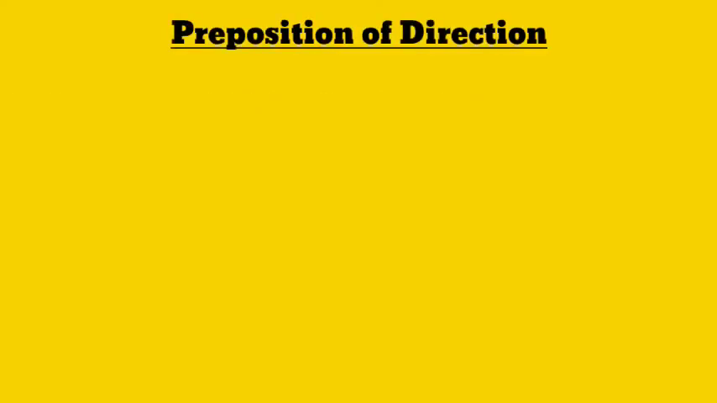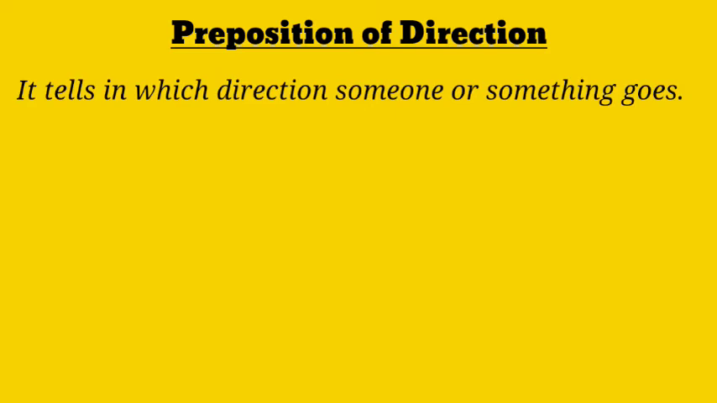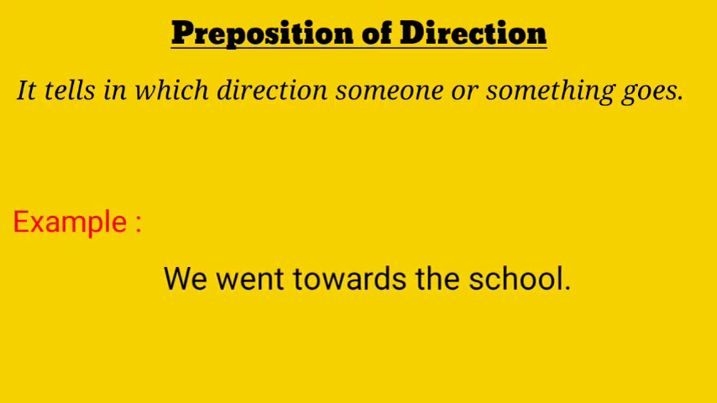Preposition of direction. It tells in which direction someone or something goes. For example, we went towards the school. Now see here in the sentence, the preposition towards shows that someone went in the direction of the school.